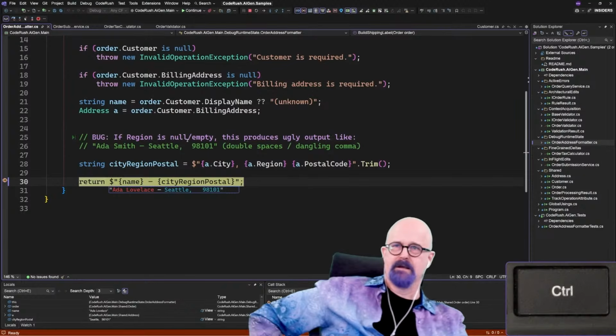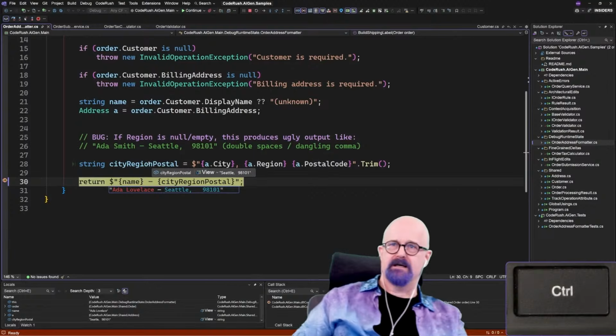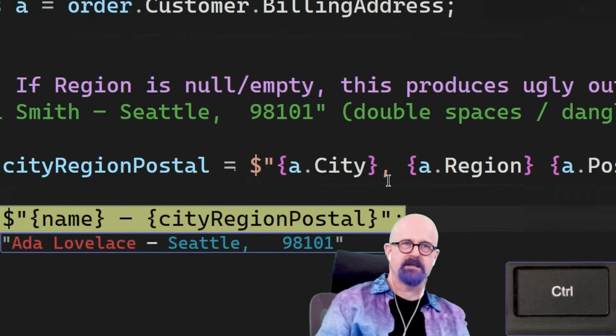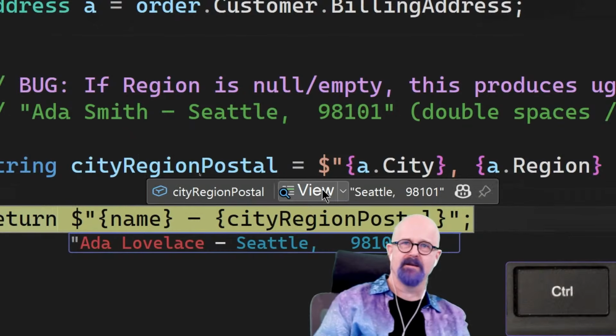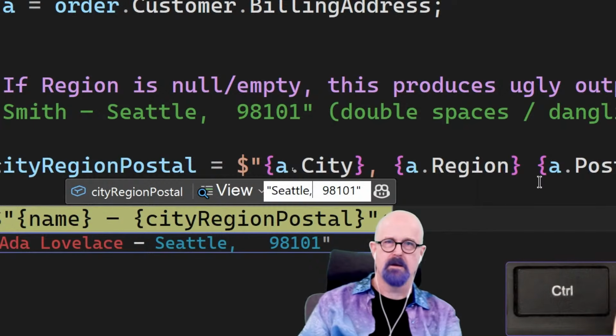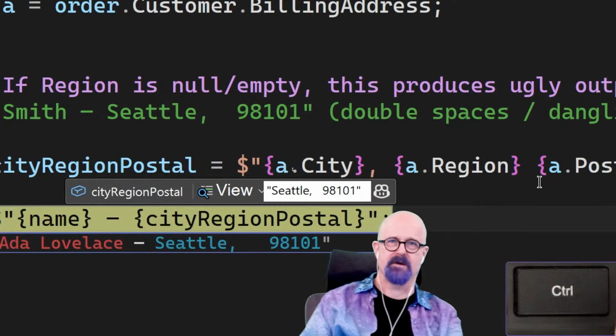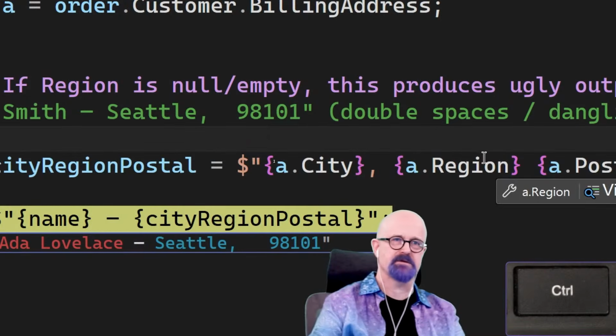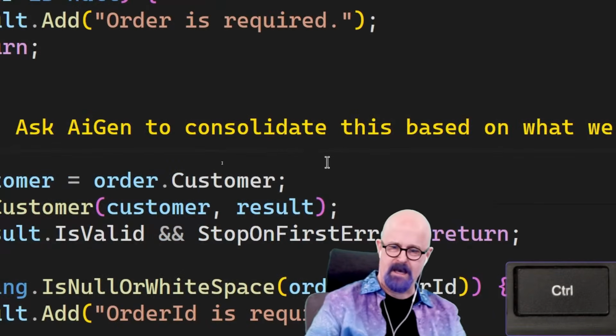Cool. And then if we look down here at the bug, it says if region is null or empty, this produces ugly output, like something like this. In fact, if we look at city, region, postal, and zoom in on that, you can see we've got some extra spaces here, 1, 2, 3, because there's nothing between the two. Region is empty, or it's got a space in it, or something like that.